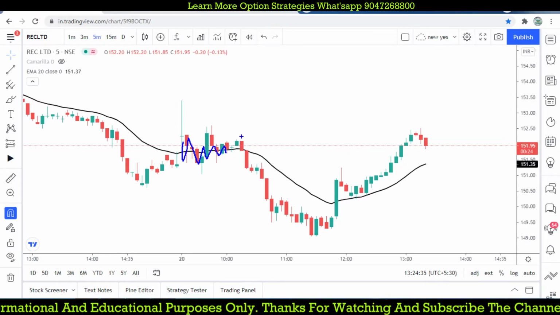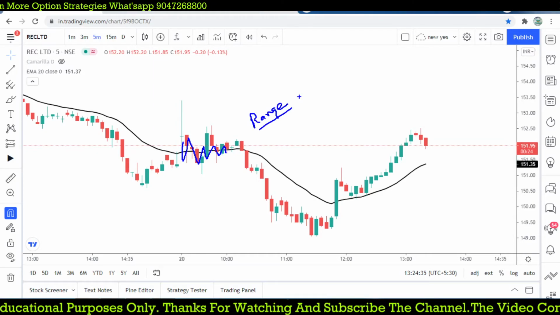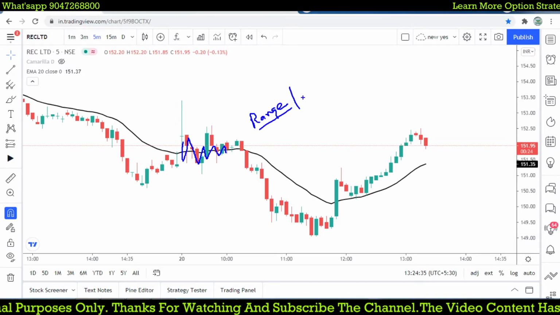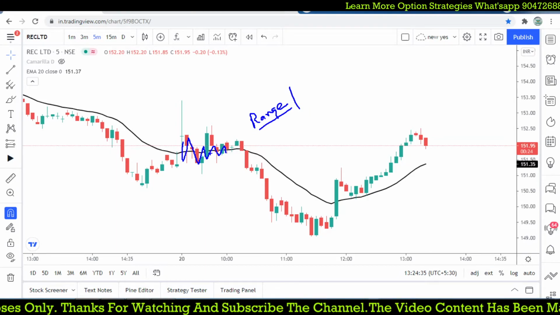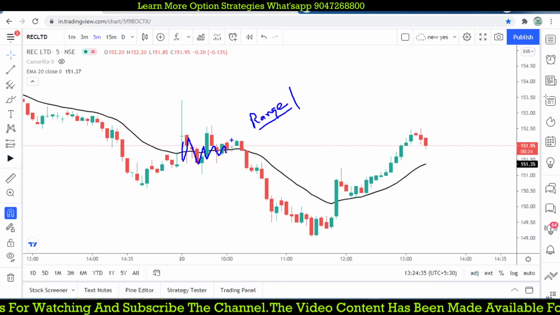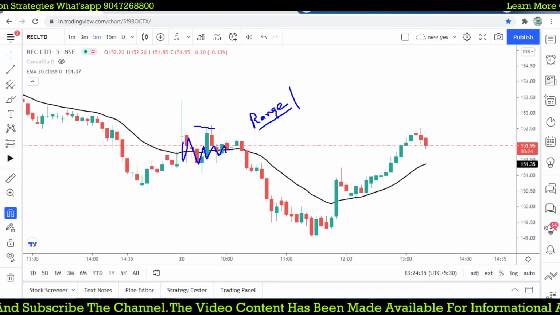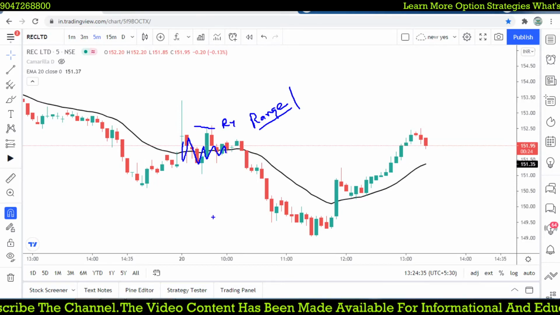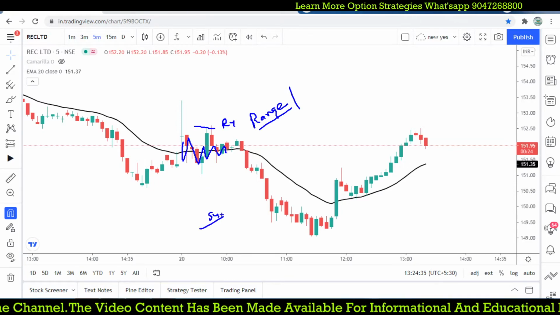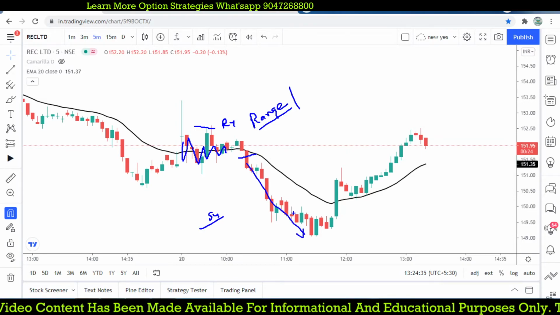So like a range bound. We already decided the stock is range bound by the Camarilla pivot point. So using here again the 20 period moving average, we may be finding the range bound. So we will place the orders at the R4 level as well as the S4 buy. But now after that entry, it is trending because below the moving average it is moving down.